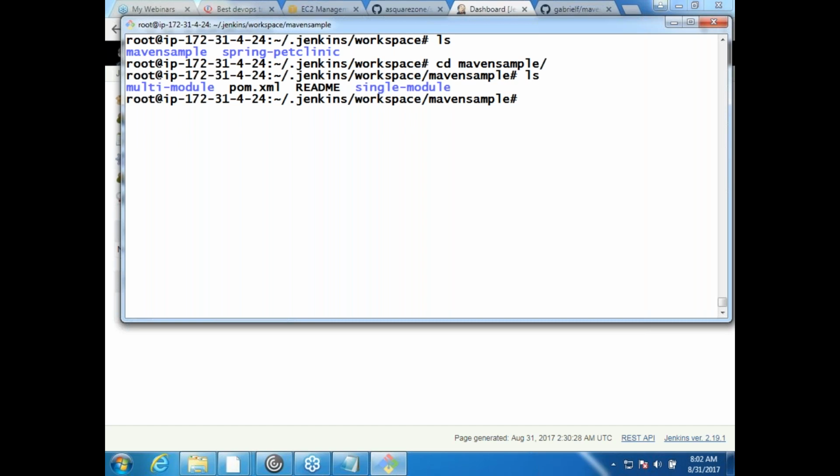So here, what have we done? Git clone. The git clone has been done over here, and basically it would try to run and build the projects from here. It is as good as going here and saying mvn package after the git clone into this folder, but not from the root user. In this case it is from root user, but when you install Jenkins on a production server, this will be done with a Jenkins user or a user which you have created for Jenkins. Now this is what exactly you have done.